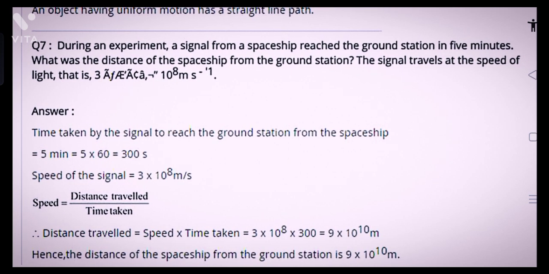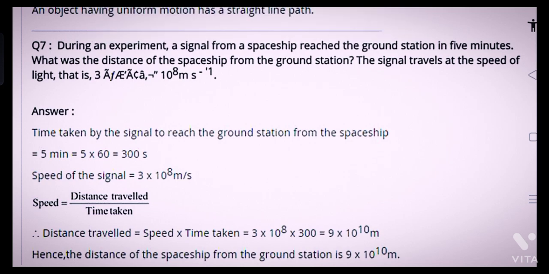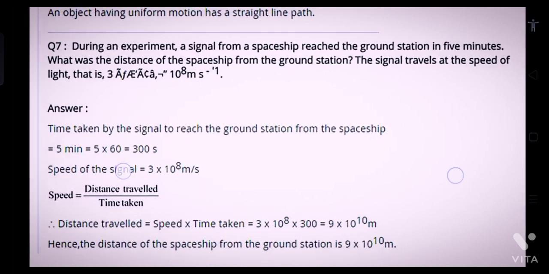Time taken by the signal to reach the ground station from the spaceship is equal to 5 minutes. It means minutes converted into seconds: 5 into 60, that is 300 seconds. Speed of the signal is 3 into 10 to the power 8 meter per second. So speed is equal to distance travelled upon time taken, that is distance travelled is equal to speed into time taken. Putting the value of speed and time, 3 into 10 to the power 8 into 300, that is 9 into 10 to the power 10 meter. Hence the distance of the spaceship from the ground station is 9 into 10 to the power 10 meter.